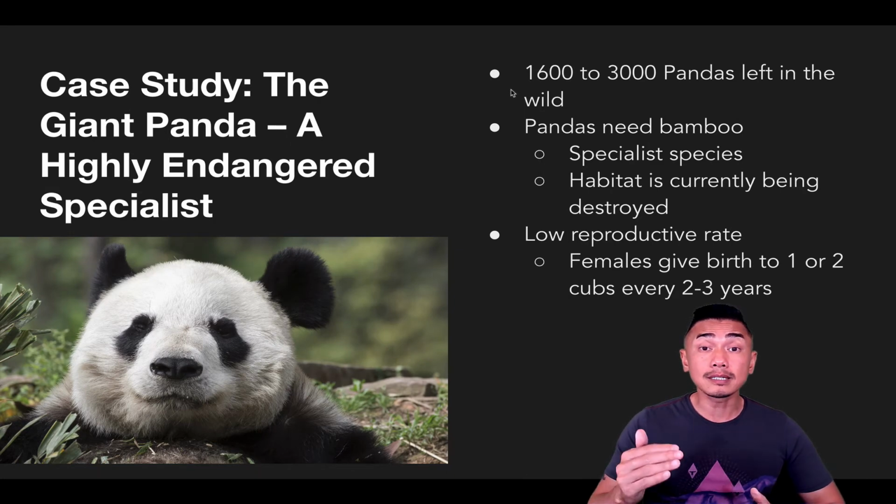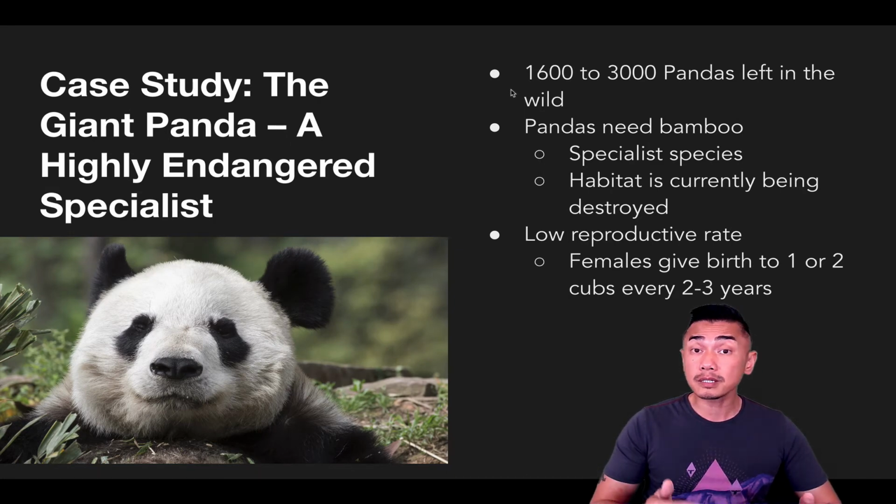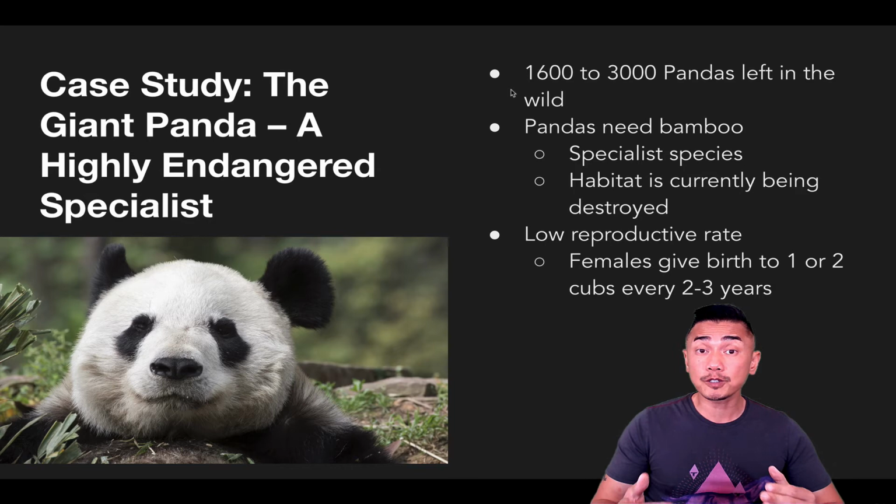The giant panda is an endangered species with an estimated 1,600 to 3,000 individuals left in the wild. There are multiple reasons why we think this animal has become endangered. First, it is a specialist species. Giant pandas can only live in bamboo forest where it feeds on the bamboo there.